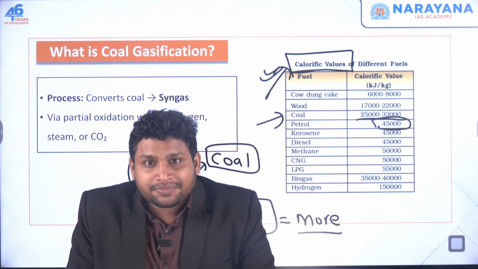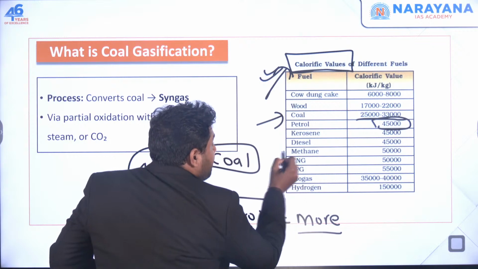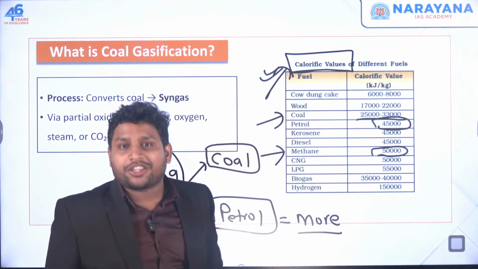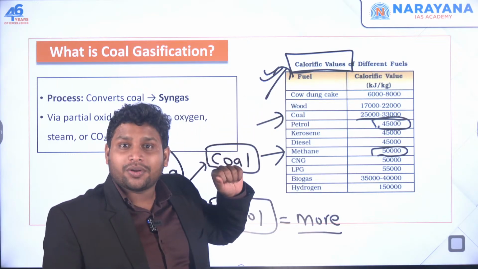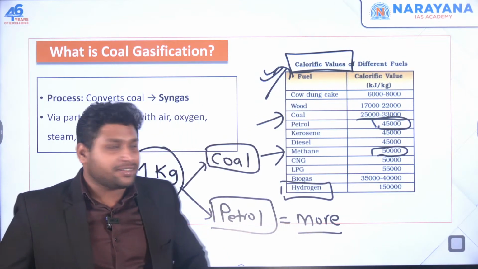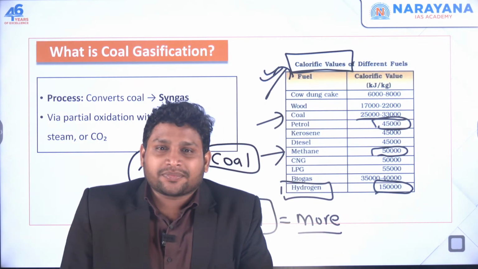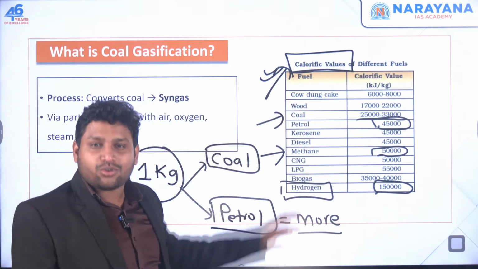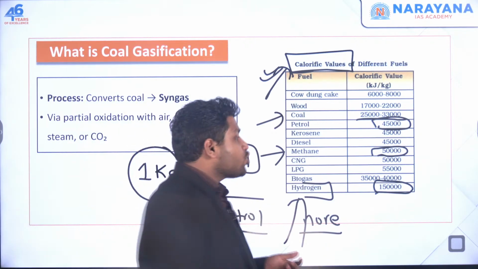That means petrol is better. Same amount of fuel and you get more energy. Compare petrol with, let's say, methane. If you burn 1 kg of methane, you get 50,000 kilojoule of energy. That means methane is way better than petrol or coal. And at last we have hydrogen. If you take 1 kg of hydrogen and burn it, you get 1,50,000 kilojoule of energy. That means hydrogen is the best among all of these. It's going to give you more energy than any other source.